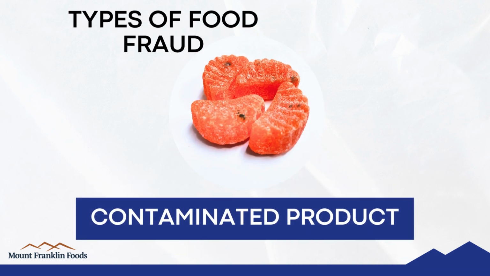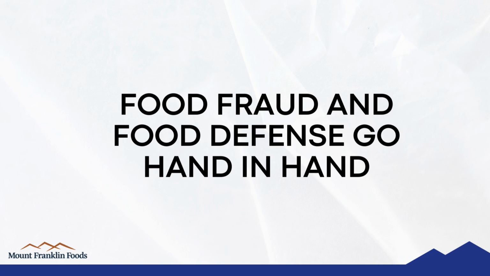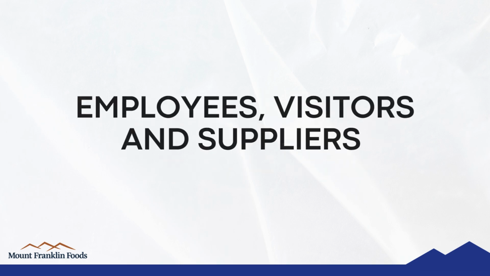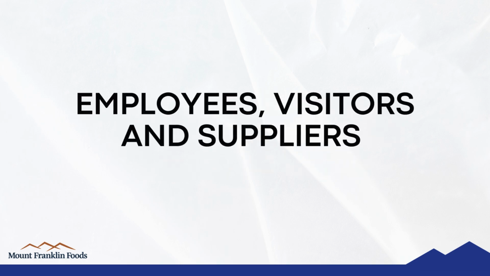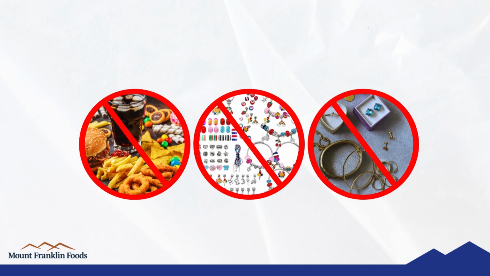And finally, contaminated product. Legitimate product that is known to contain some food safety hazard above acceptable levels and is still marketed. Food fraud and food defense go hand in hand. Some of the measures implemented at Mount Franklin Foods for food defense and food fraud prevention include: all employees, visitors, and suppliers shall follow the GMP rules. This will help minimize the introduction of foreign materials that could be used to contaminate the product.